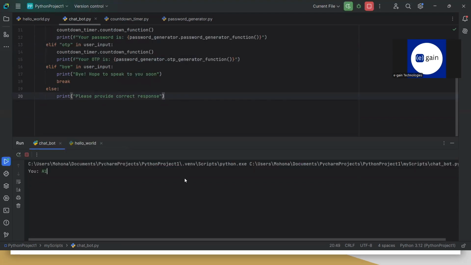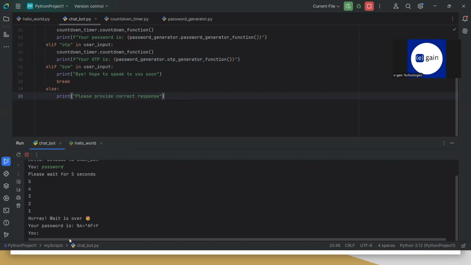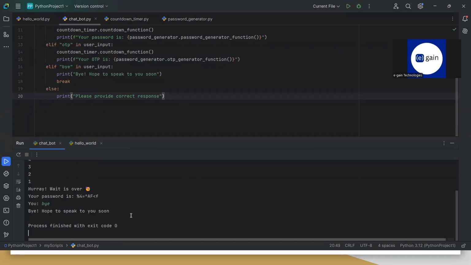So I say hi, say hello, welcome to chatbot, and I just directly ask for the password. So please wait for 5 seconds. The wait is over. No. And if I say bye, the code is finished.